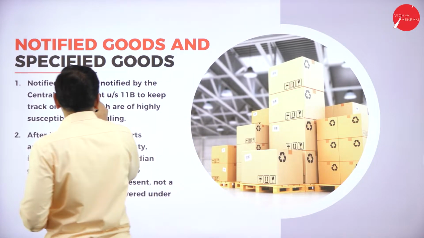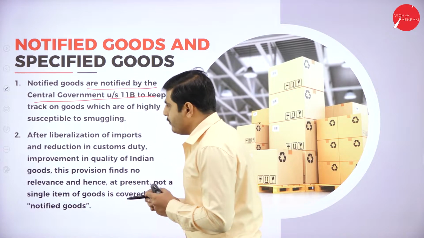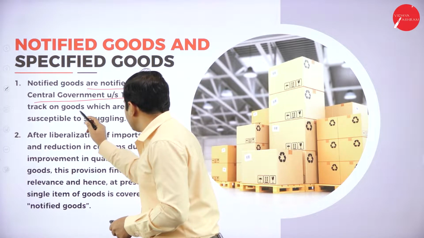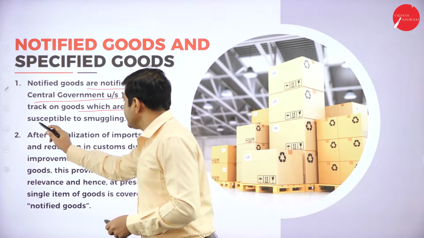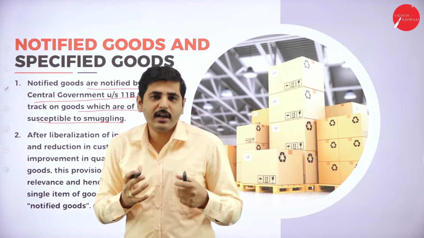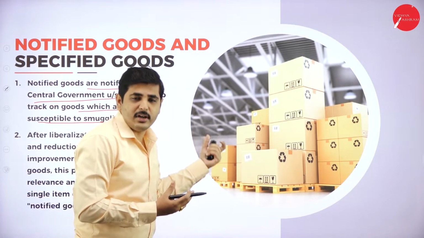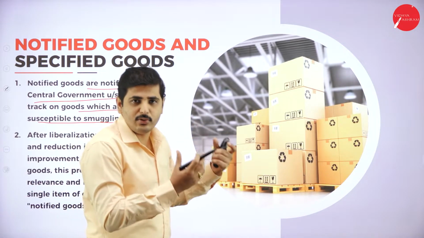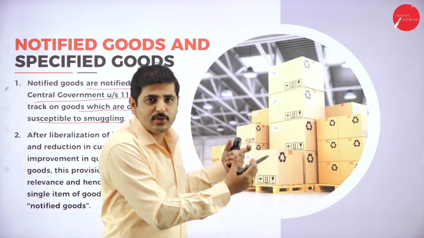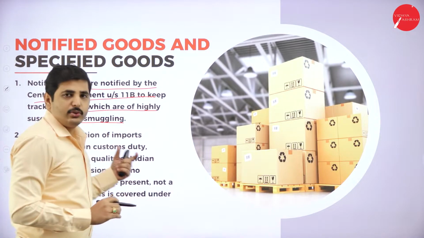Notified goods are notified by the central government under section 11B to keep track of goods which are highly susceptible to smuggling. There is so much chance of smuggling these goods, so those goods come under notified goods.